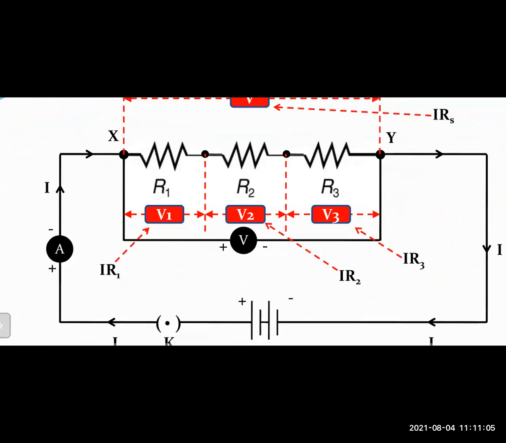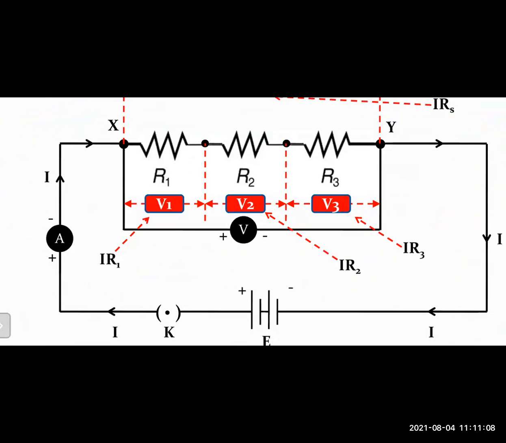Now let us apply Ohm's law to all the individual resistors R1, R2, and R3. When we apply Ohm's law to resistor R1, what do we get? V1 equals I R1. Now, remember, the current in a series combination remains constant. The value of I will not change. It will remain the same everywhere. Okay, so V1 equals I R1. Then we apply it for resistor R2. It will be V2 equals I R2, as shown by the arrow, right? And then we can write V3 equals I R3, right?